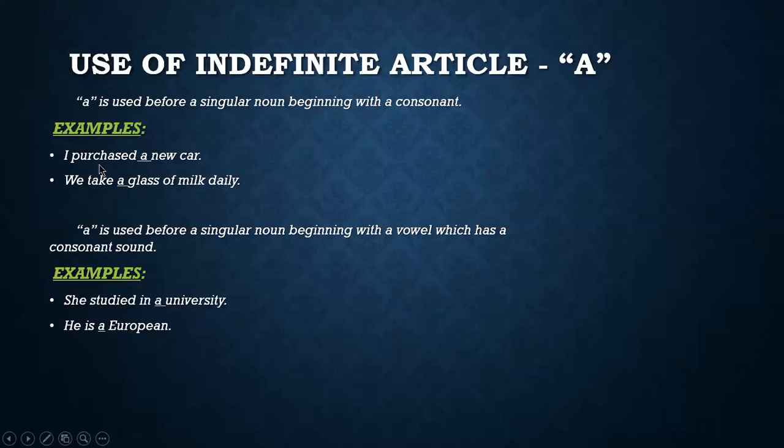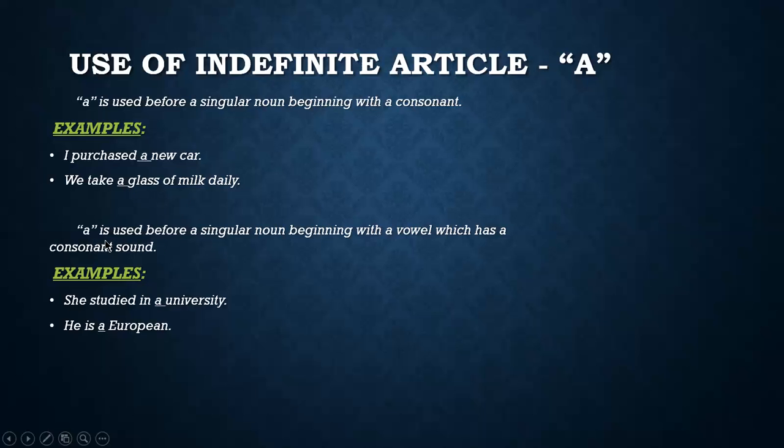The examples I'm showing here. For example, I purchased a new car. You can see that new car is the noun, and a is used before that, which is a consonant. Now, next example is we take a glass of milk daily. This is another example in which you can see that a comes before the word glass, in which G is a consonant.